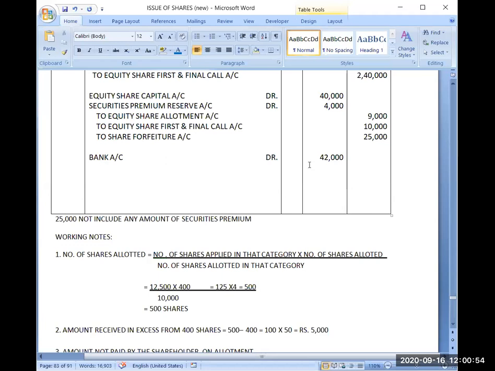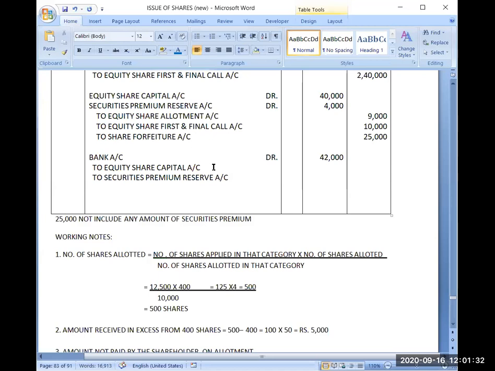Bank account debit 42,000, to equity share capital account, then to securities premium reserve account.